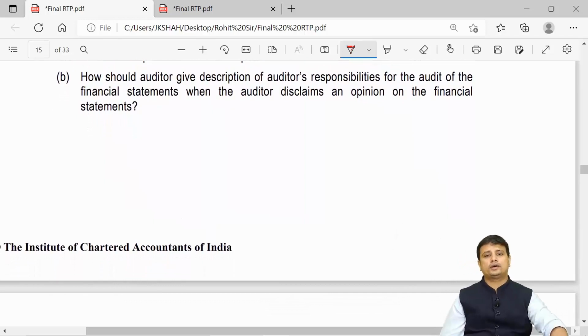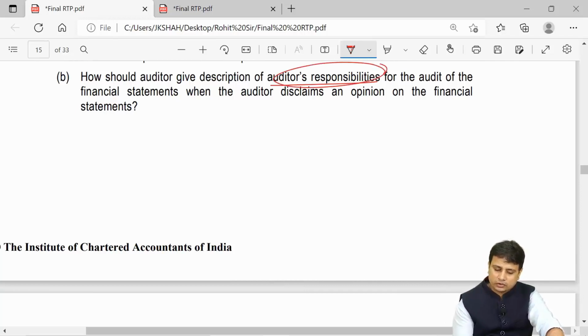Next, 17B. How should the auditor give the description of the auditor's responsibility for the audit in the financial statements when the auditor disclaims an opinion on the financial statements?